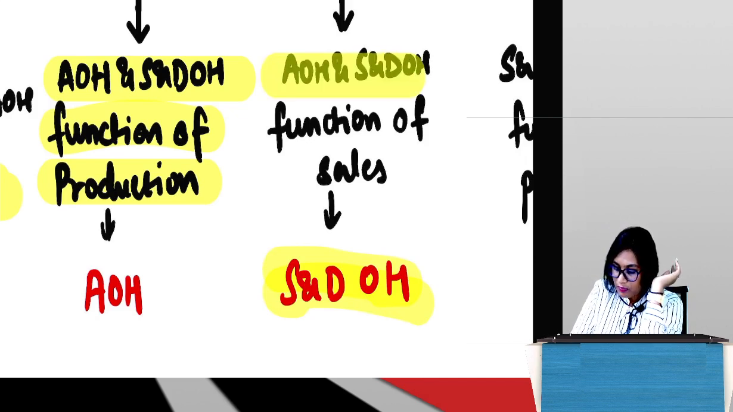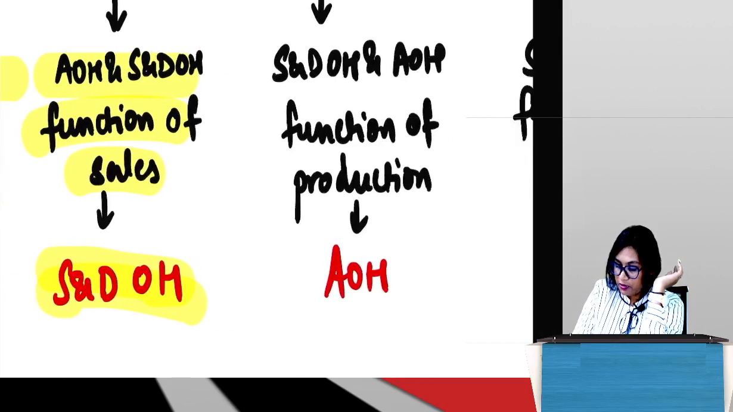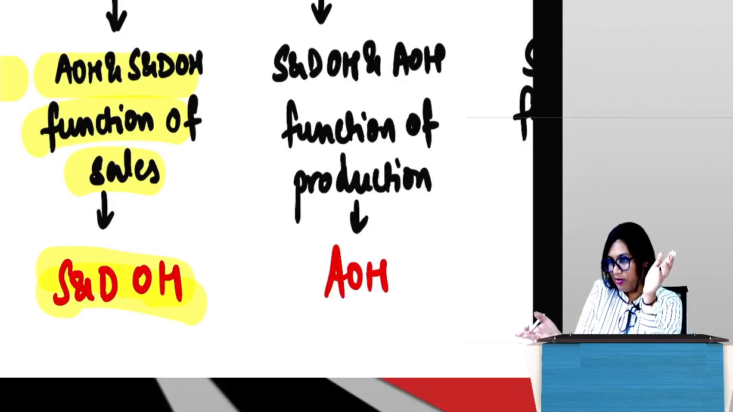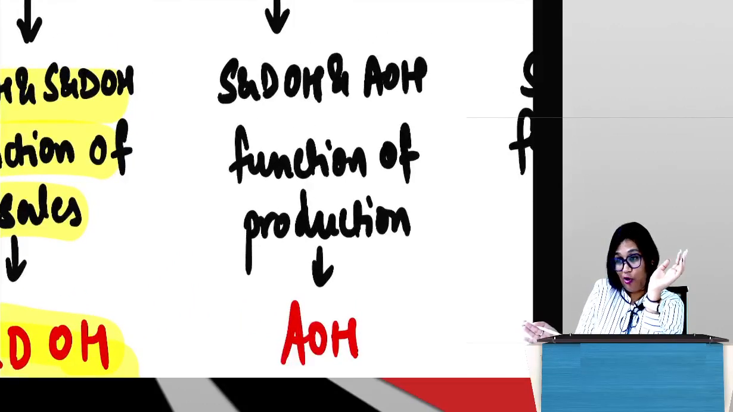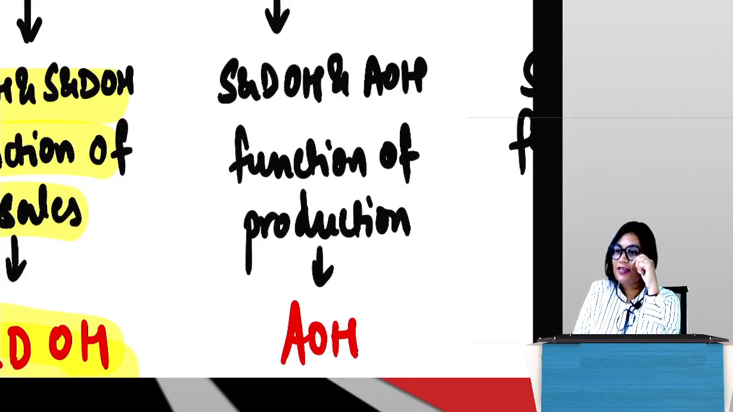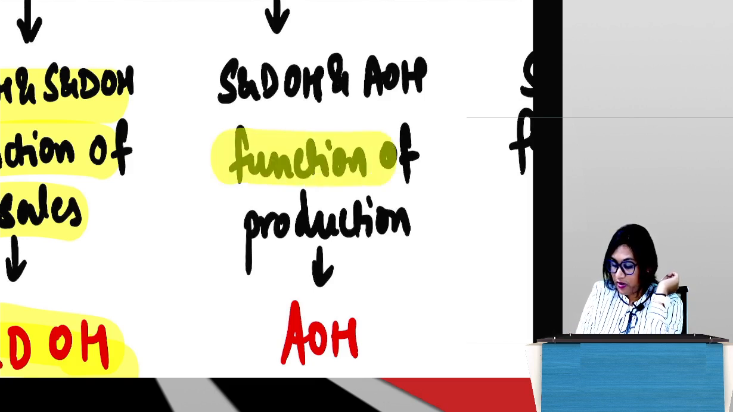Everybody? Now you tell me the answer for this. Don't look. I know the LMRC is right in front of you and I know all of you are cheaters. Anyways, give me the logic. That logic is not there in that. So S&DOH and AOH. Now of course, going by the first logic, this will be S&DOH. But what does it say? It says function of production.